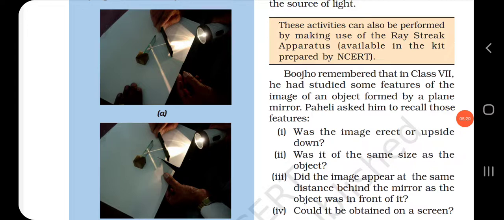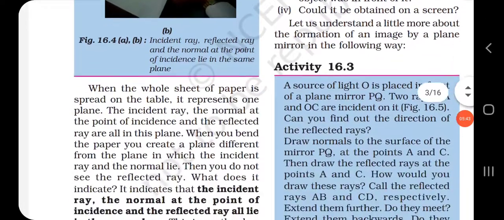It is of the same size as the object. The image appears at the same distance behind the mirror as the object was in front of it. And we cannot get the image on a screen. So these are the features of the image formed by a plane mirror. Okay.